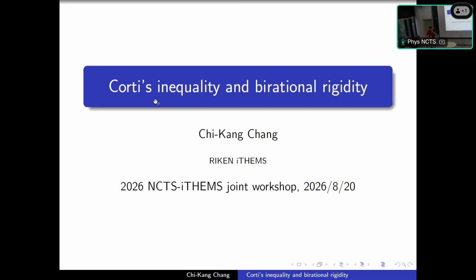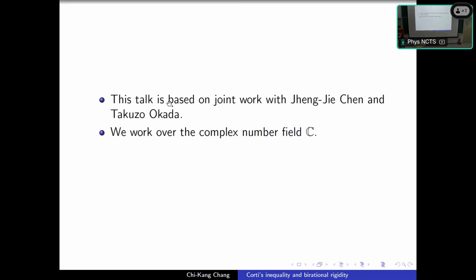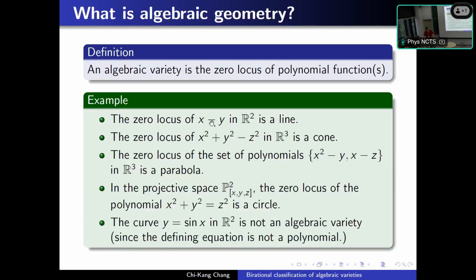I'm also an algebraic geometer. So today we'll talk about Corti's inequality and birational rigidity. This talk is based on joint work with Chen Zhenjie and Takuzo Okada. If we do not specify, then every variety is assumed to be over the complex number field C. At first, I will give a quick review of algebraic geometry and birational geometry.